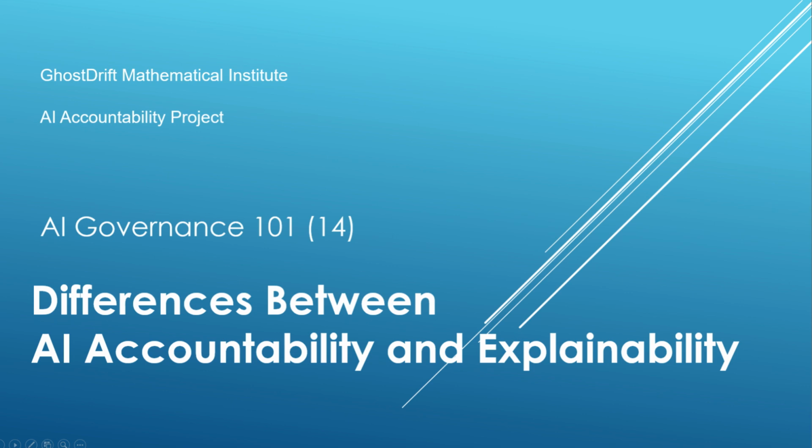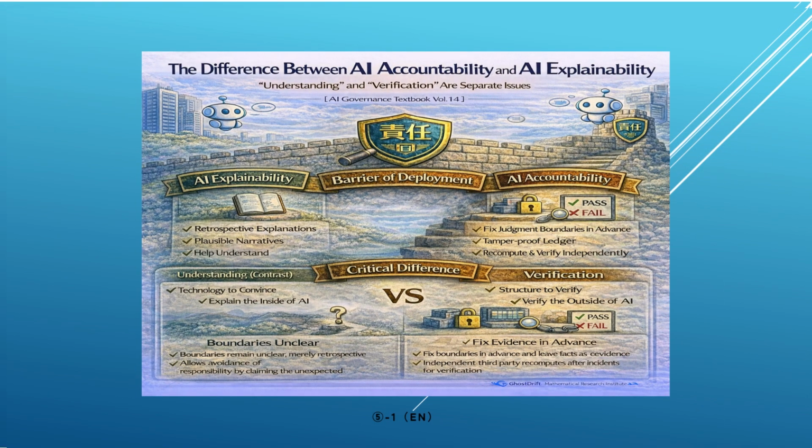In short, explanation is a tool for persuasion, while responsibility requires a structure for verification. As long as these are confused, AI cannot overcome the final barrier to production deployment. Why does explainability fail to establish responsibility? What explainable AI provides is merely the degree to which certain inputs contributed to the AI's decision at that time. This serves as a plausible narrative for humans.